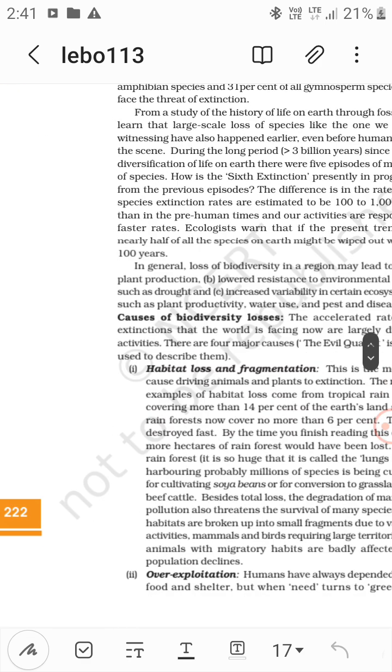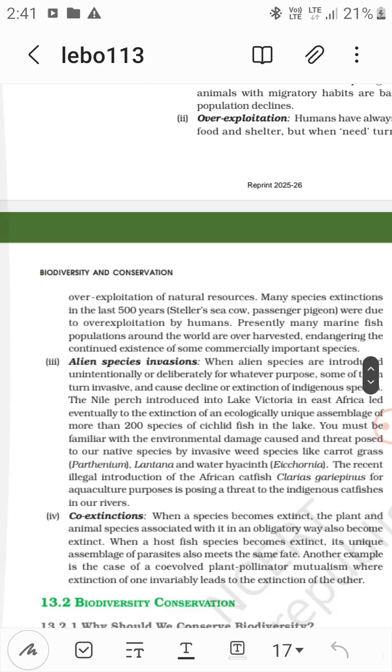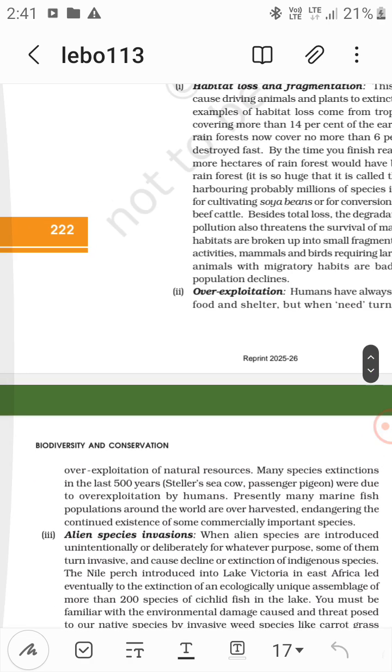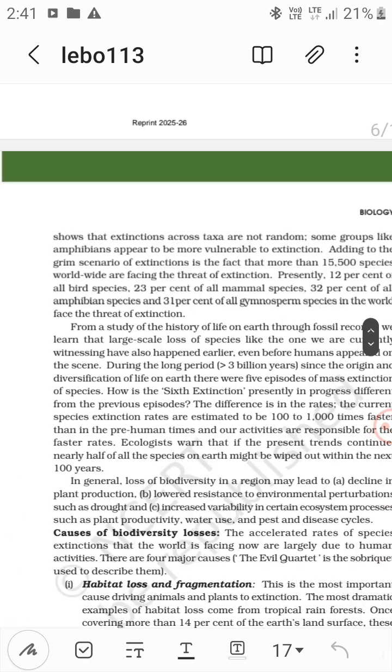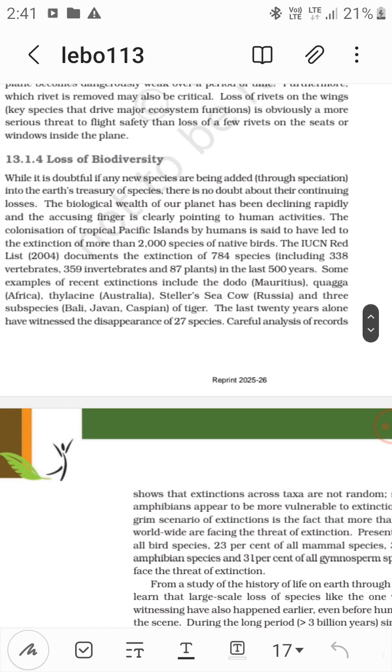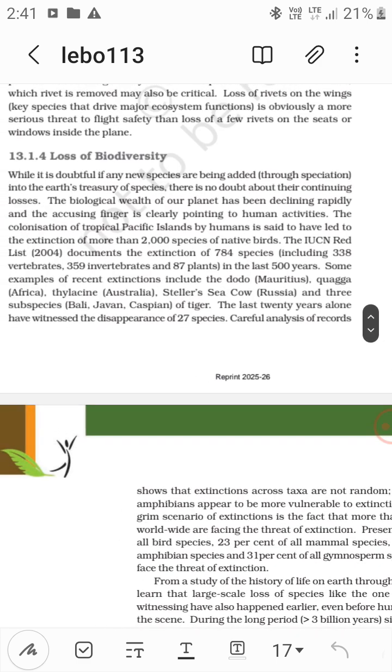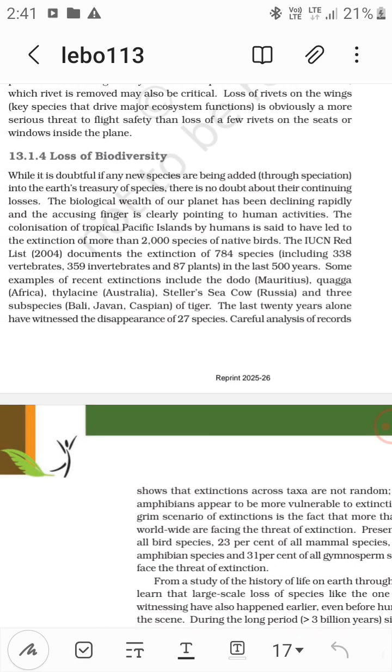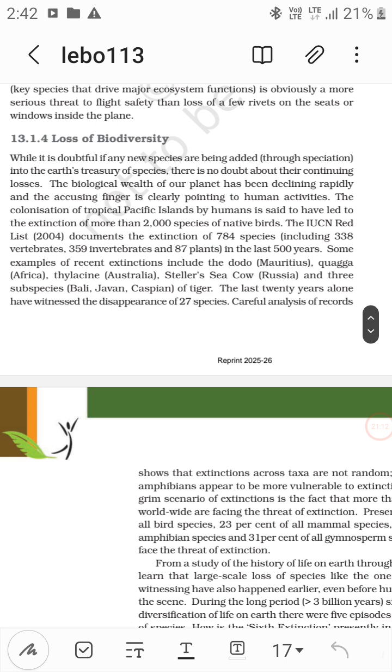So, loss of biodiversity. While it is doubtful if any new species are being added through speciation to the Earth's inventory of species, there is no doubt about the continuing losses.